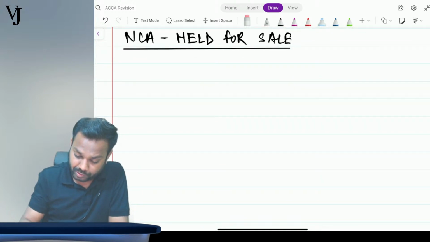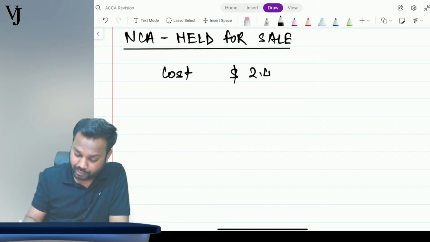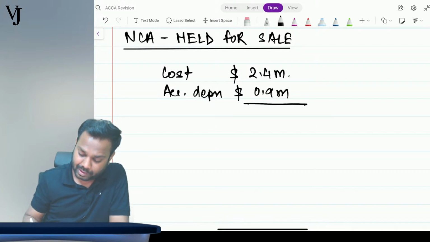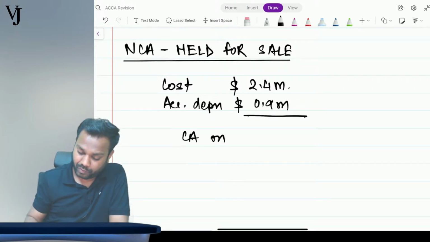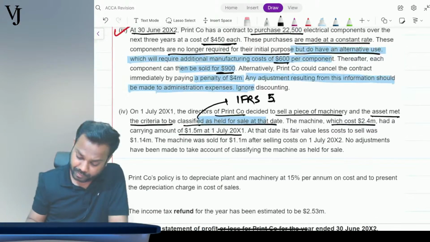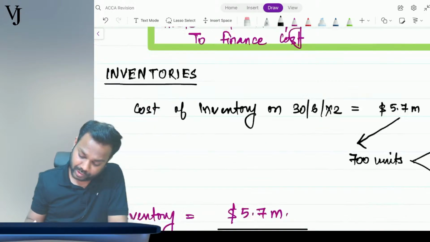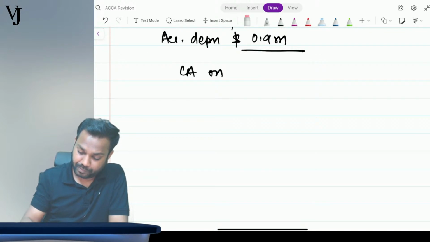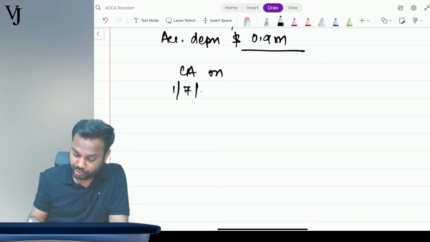The cost is $2.4 million, and the accumulated depreciation is $0.9 million, and hence the carrying amount on 1st July 20x1 is $1.5 million.